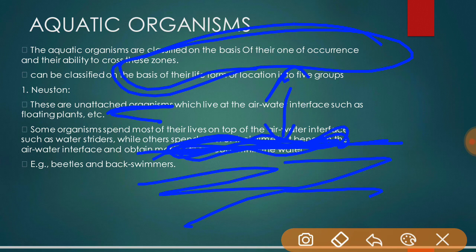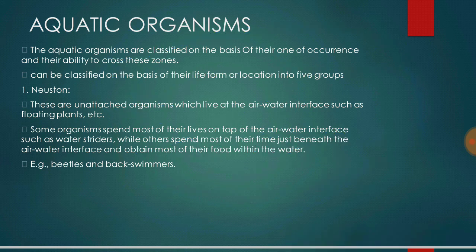Some organisms spend most of their lives on the top of the air water interface, such as water striders, and others spend most of their time just beneath the air water interface and obtain most of their food within the water. For example, beetles and back swimmers.